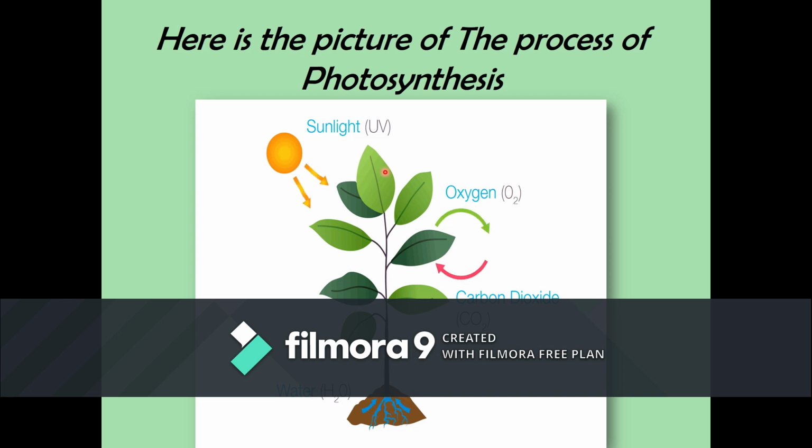And now, what happens in the presence of sunlight? Plants use carbon dioxide and water to synthesize, so what are they producing? They are synthesizing carbohydrates. The process can be represented by an equation. Let's check it out.